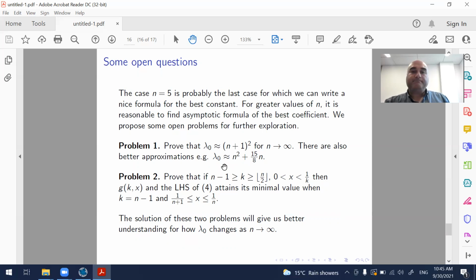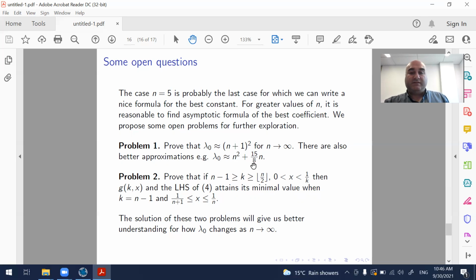Some open questions. The case n equals 5, which I have just shown you, is probably the last case for which we can write a nice formula for the best constant. For greater values of n, it is reasonable to focus on an asymptotic formula of the best constant. We propose some open problems that can help with this idea. Prove that lambda 0 is approximately (n plus 1) squared when n goes to infinity. There are also better approximations that I found experimenting with Maple. Lambda 0 is approximately equal to n squared divided by 15/8 n.